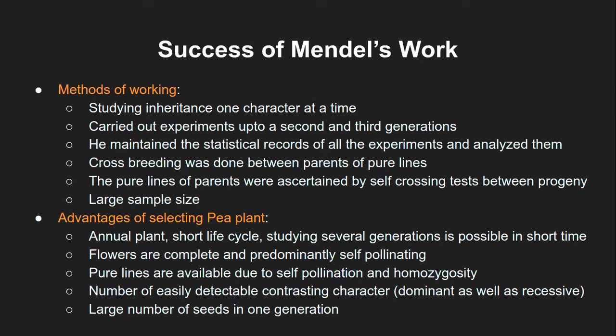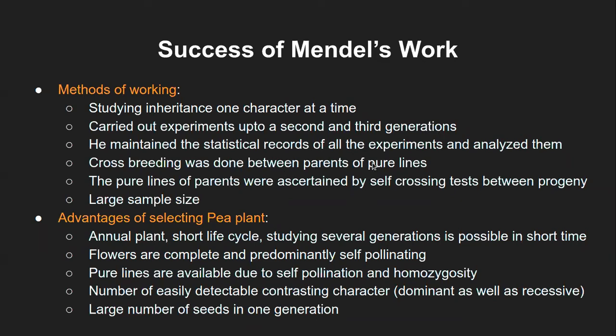He maintained the statistical record of all the experiments: how many plants he took, how many offspring he got, all of that statistical record. Also, if he is crossing different varieties of pea plant, let's say a white flower crossed with a purple flower, then in the offspring, how many white flowers and how many purple flowers. So this is a kind of statistical record, right? He maintained all that statistical record of all the experiments and then finally analyzed them. And he did that very carefully.